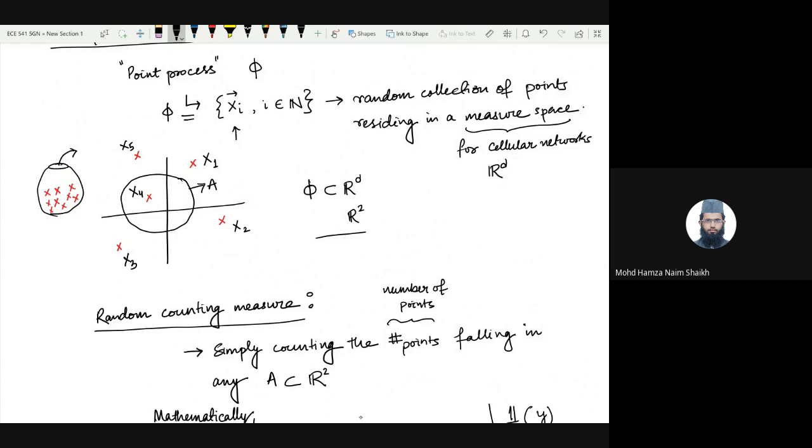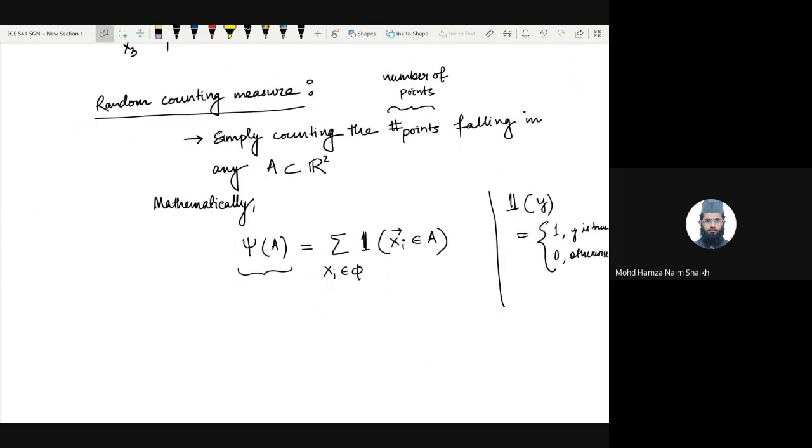In this realization, psi A equal to 1, because only one ball falls inside A. But if you repeat this experiment, it can have a different value as well. It can be possible that there are no balls inside of this set A. It can be possible that there are multiple balls inside of this set A. So even if you fix an A, psi of A is a random variable. It depends on what phi is.